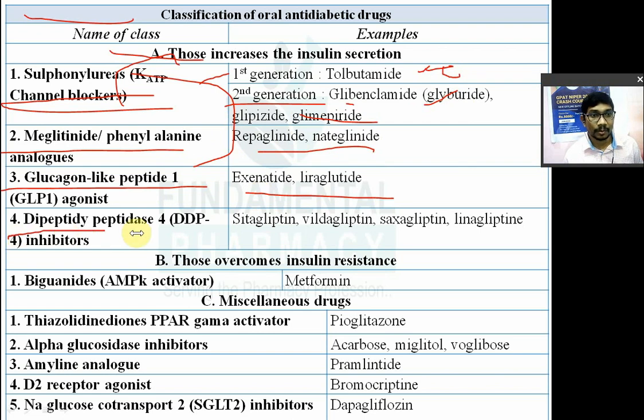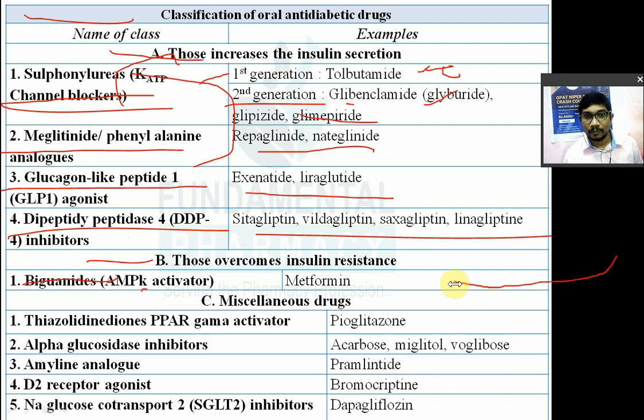Then fourth class is nothing but the dipeptidyl peptidase 4 inhibitor, DPP4 inhibitor. So all the gliptins: sitagliptin, vildagliptin, saxagliptin, linagliptin. Next होता है those drugs which overcome the insulin resistance. Okay. इसमें आएगा first biguanides. They are known as AMPK activators, adenosine monophosphate protein kinase activators. So examples are metformin, phenformin. ठीक है, metformin, phenformin, then tolazamide, then acetohexamide, चार ड्रग.